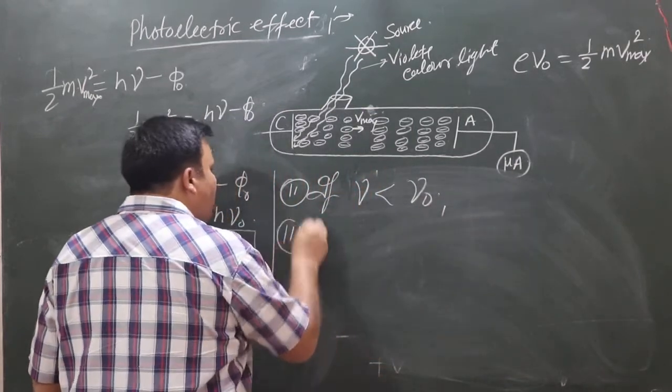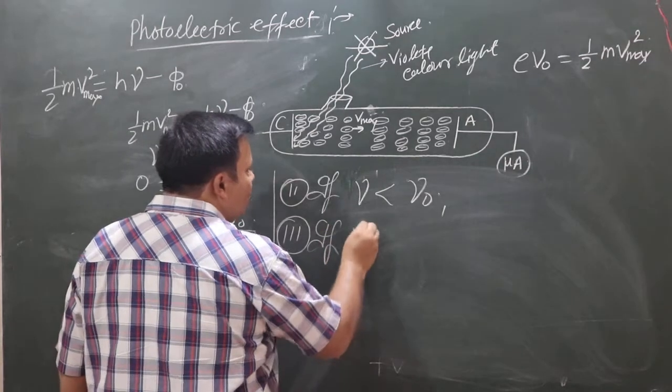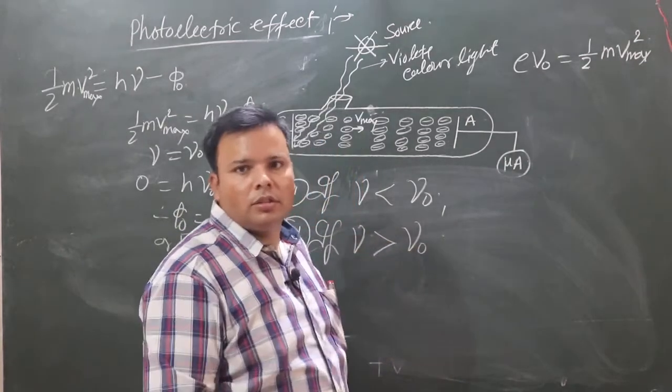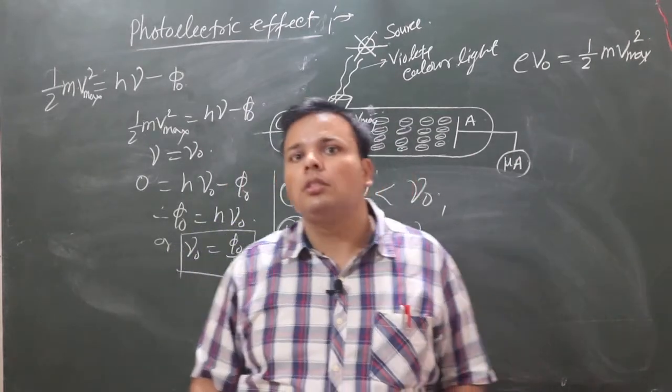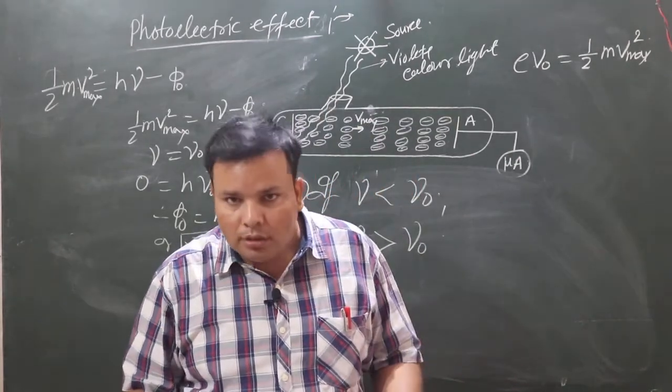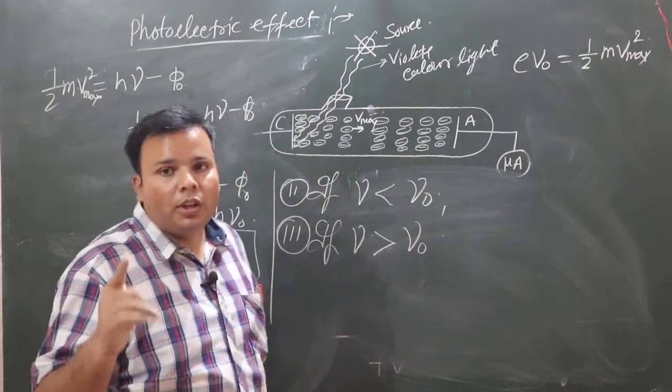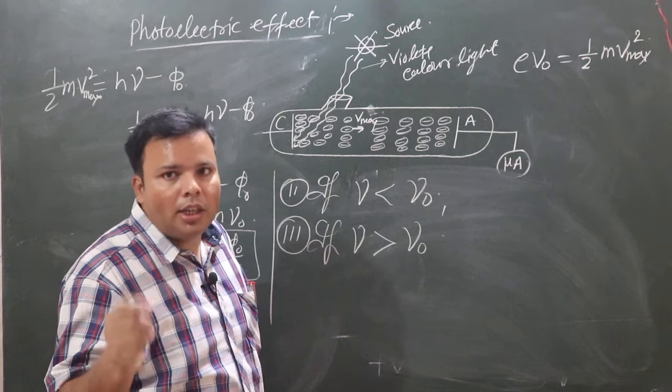And last, if nu is greater than nu naught, means the incident frequency of light is greater than the threshold frequency, then the photoelectric effect will definitely happen.